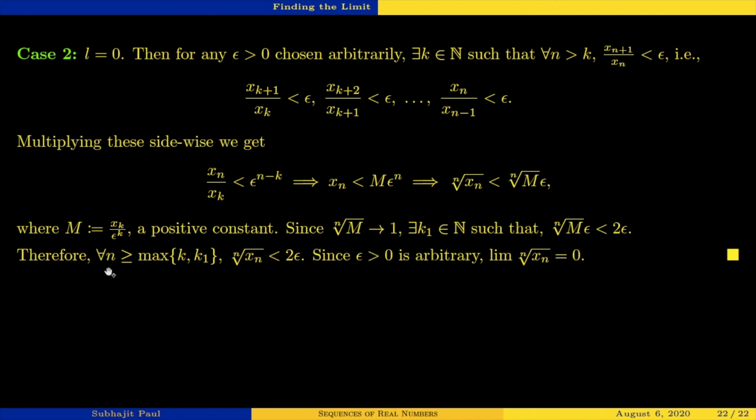So if you choose n greater than or equal to maximum of k and k1, then nth root of xn is smaller than nth root of m times epsilon, that is smaller than 2 epsilon. So since epsilon is arbitrary, nth root of xn is equal to 0. Fine.